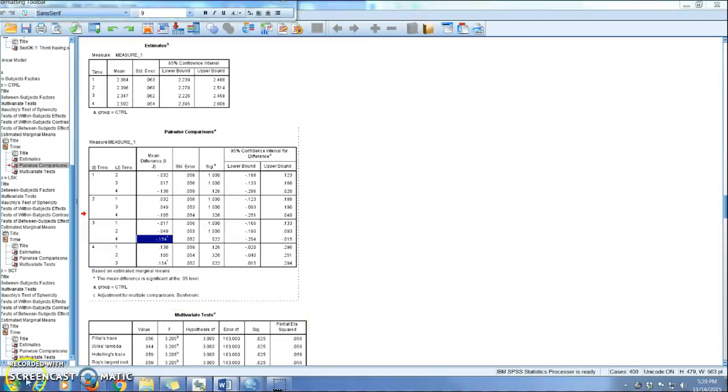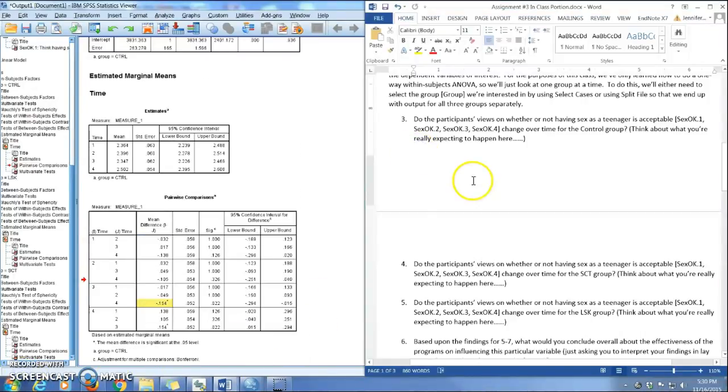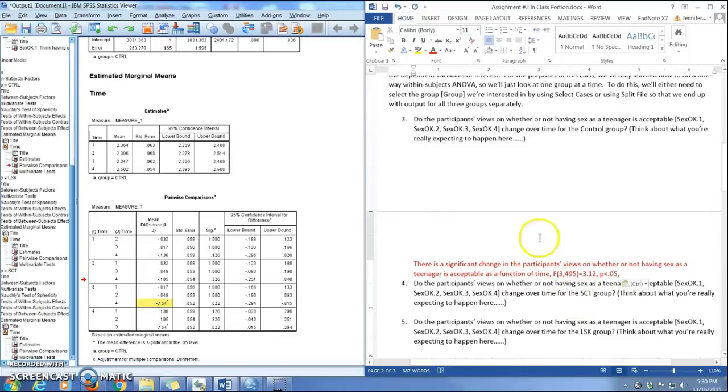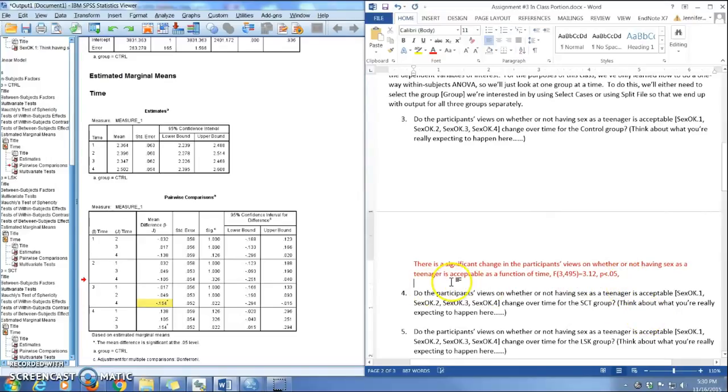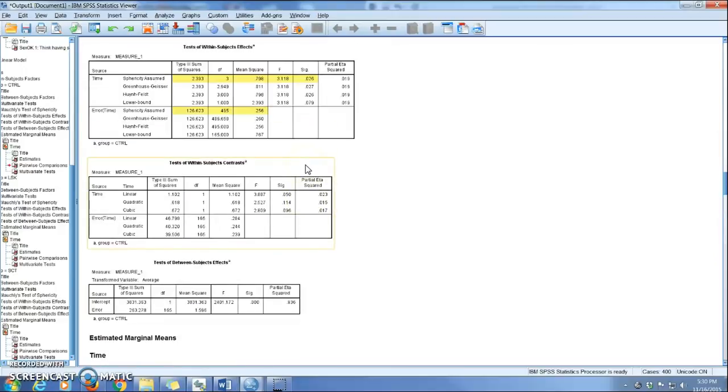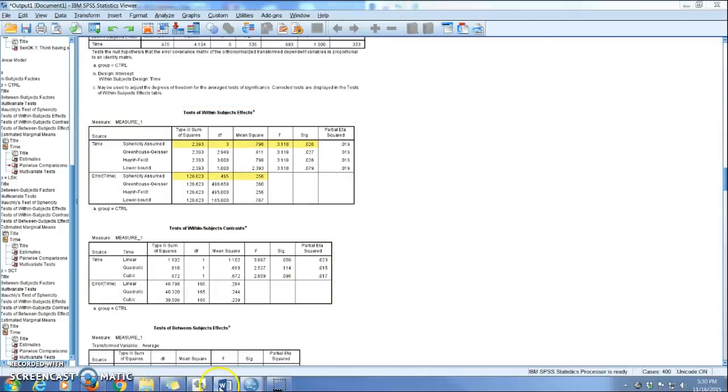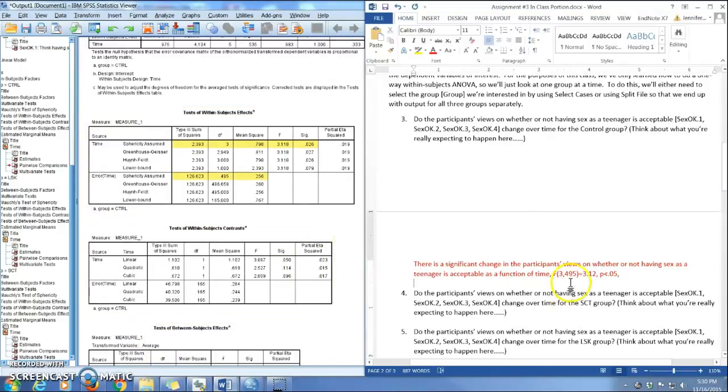Okay. So the first thing that we'd write is we would just write what the conclusion said, right? So we would say that there is a significant change in participants' views on whether or not having sex as a teenager is acceptable as a function of time. We put the F, it's back up here, with 3 and 495 degrees of freedom equals 3.12, p less than 0.05. Then we need to add a sentence that tells us, okay, what's happening, and that's based on